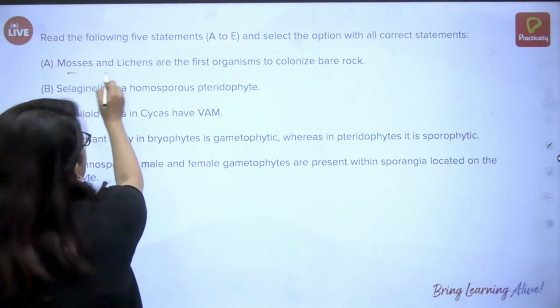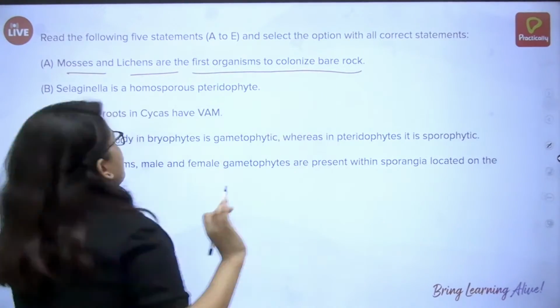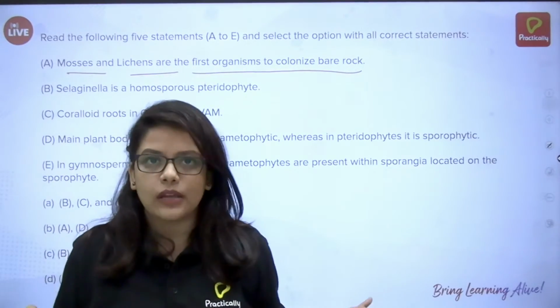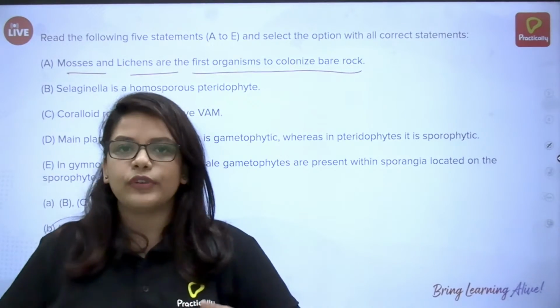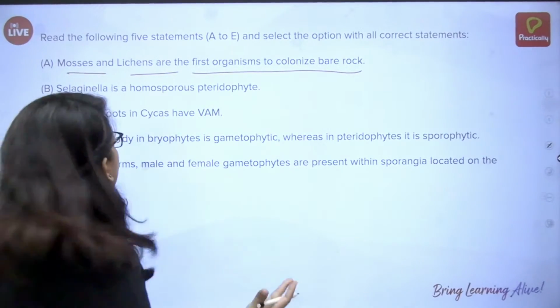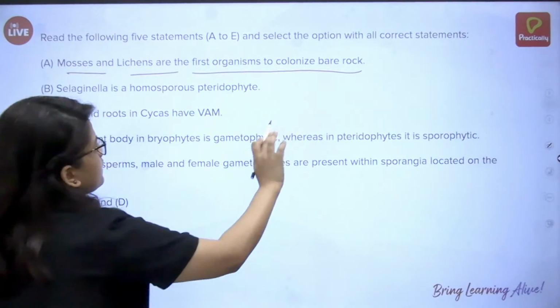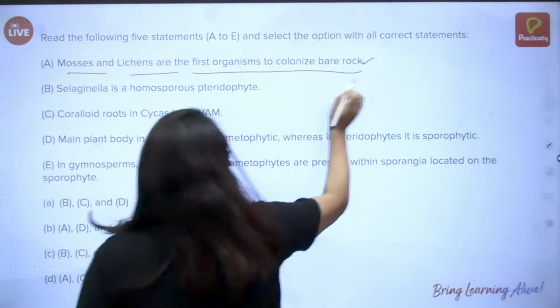So mosses and lichens are the first organisms to colonize bare rock. We know these are all primitive plants. Mosses is a bryophyte, lichens are algae, so half algae, half fungi. So they are the first organisms to colonize bare rock. Let us consider this correct.